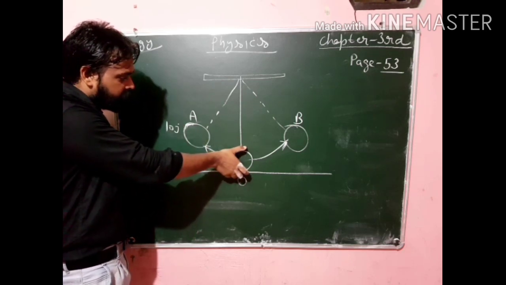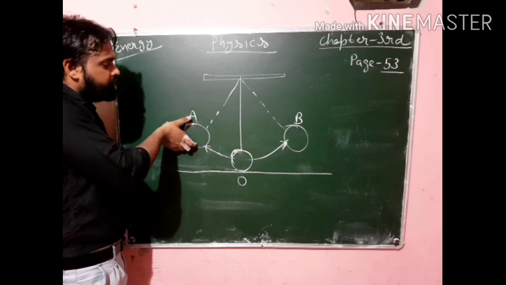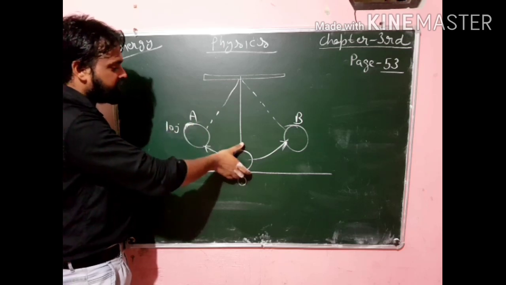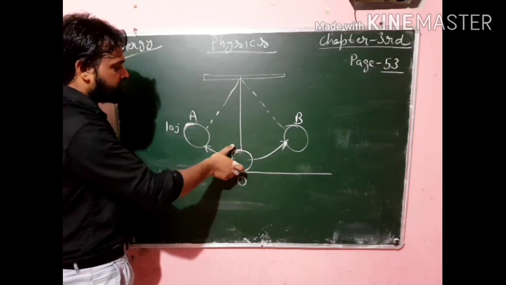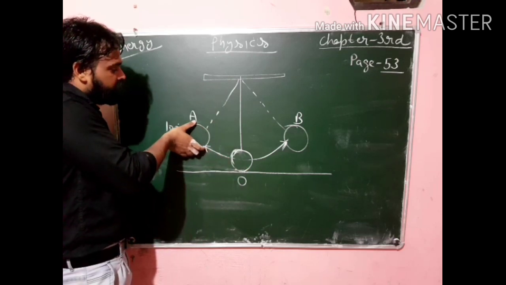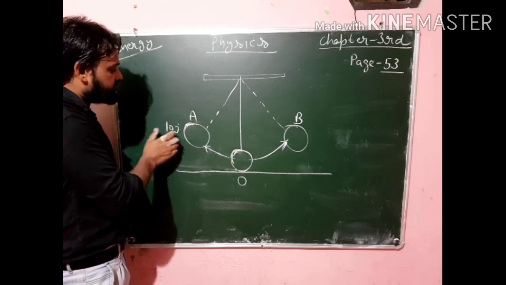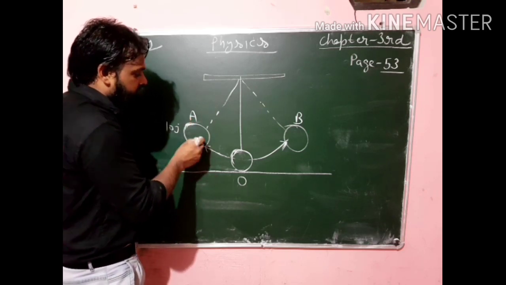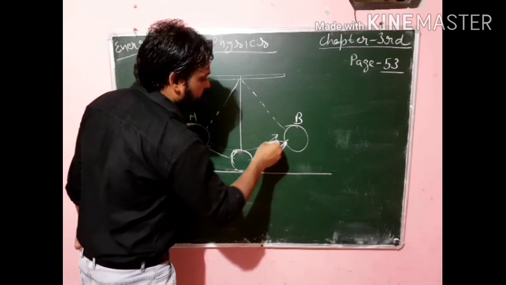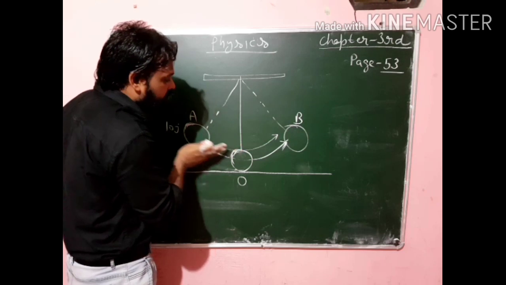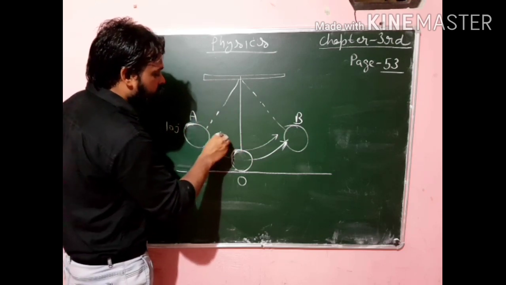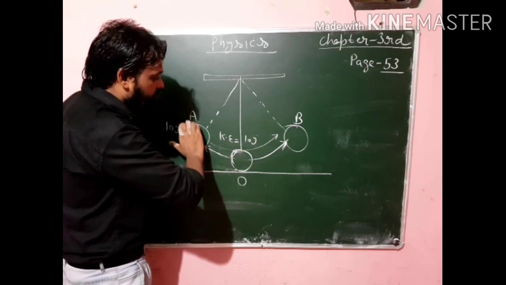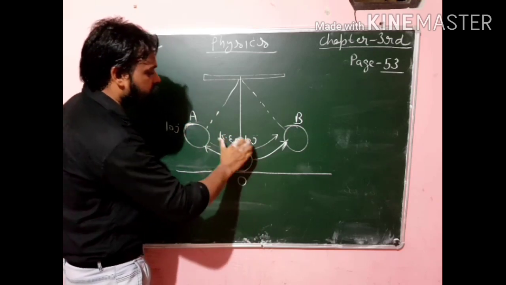When we stretch it like this and hold the bob here, it has 10 joule of energy. Because its position changed, and because we did work on the bob, this work done is stored in the bob as potential energy. Suppose this is 10 joule of potential energy. When we release the bob from position A, it starts moving in this direction, and this 10 joule of potential energy is converted into kinetic energy.